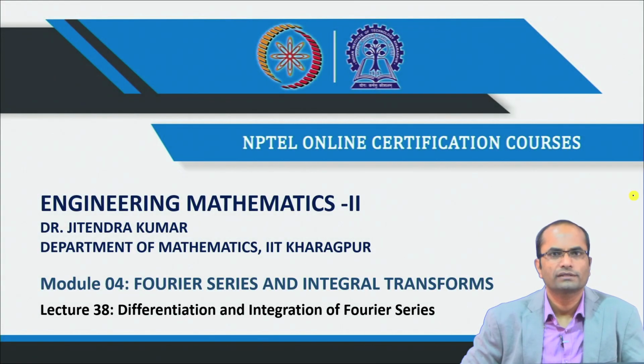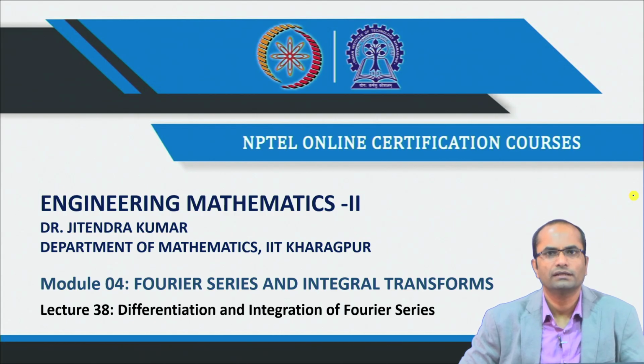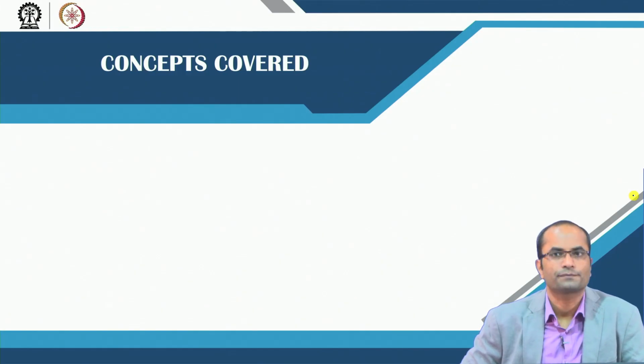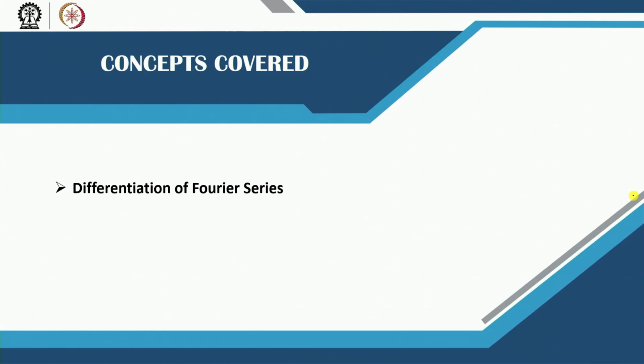So, welcome back to lectures on engineering mathematics 2, and this is lecture number 38 on differentiation and integration of Fourier series. Today we will cover how to differentiate a Fourier series and the concern whether after term by term differentiation, the new series will be a Fourier series of the derivative of the function.